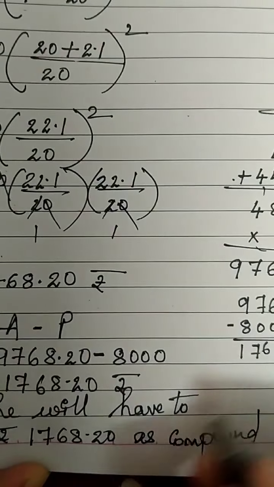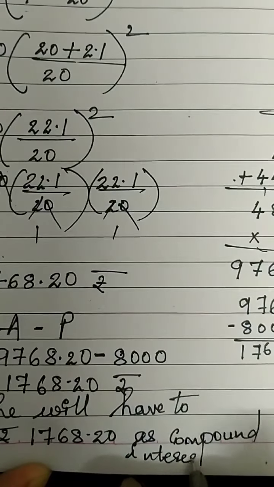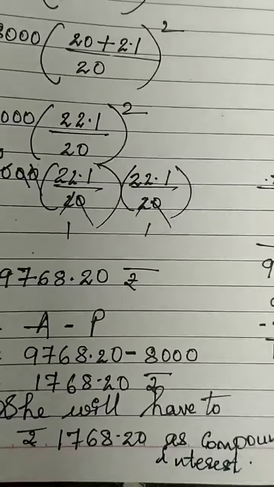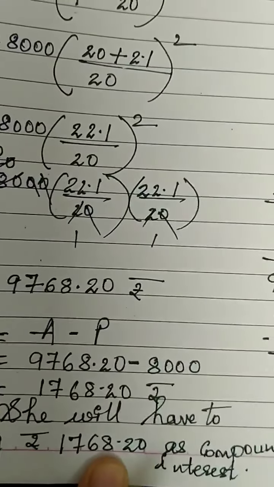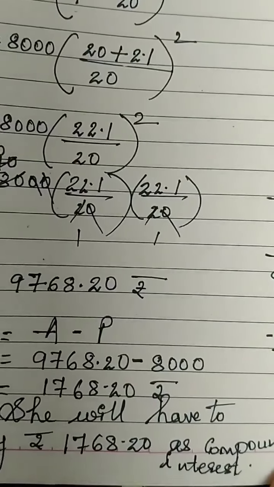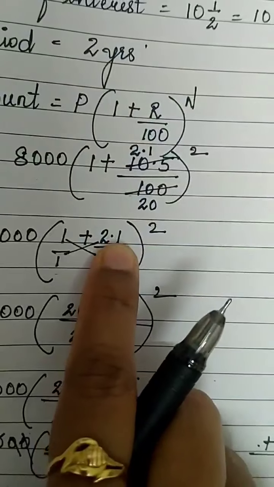So I showed you a sum with a decimal number also.